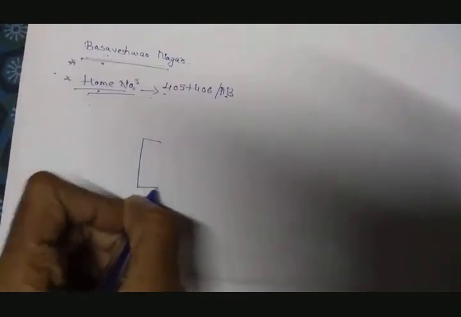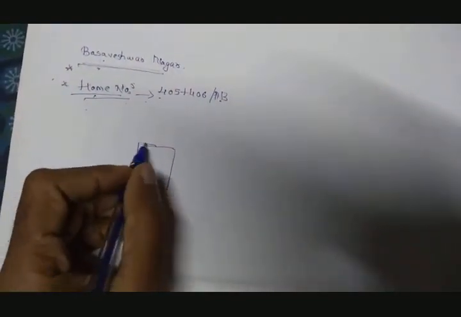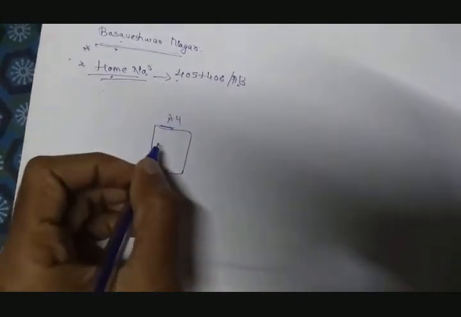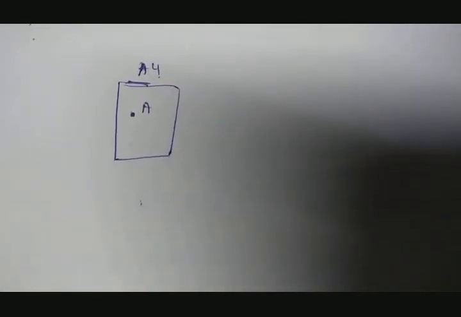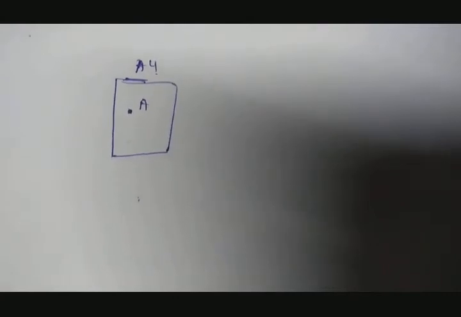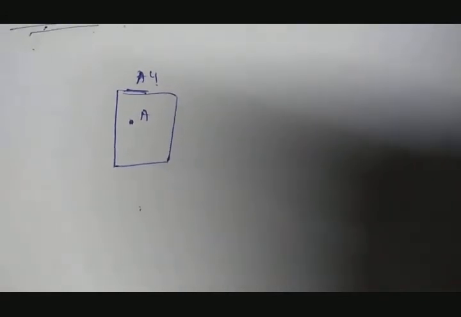So likewise, suppose this is a piece of paper. Consider this is an A4 size paper and I have put a dot somewhere here. Now I would like to ask you a question, that is, how far is this dot? What is the exact location of this point? So suppose this point is A. Assume that this point is A. I would like to ask you now, what is the exact position of point A? Will you be able to tell? No, right?